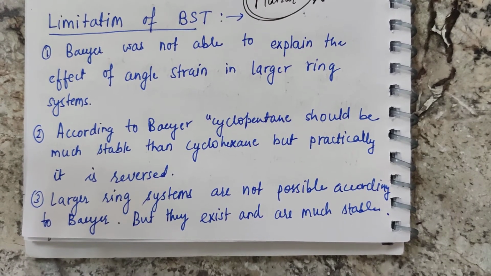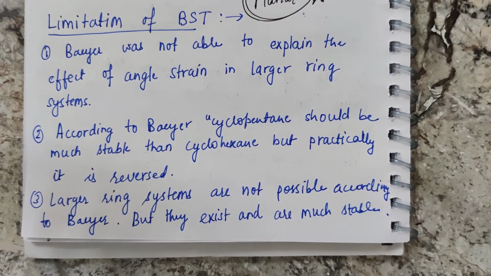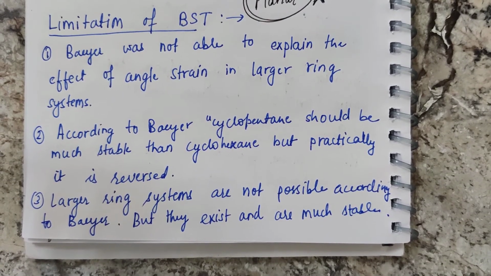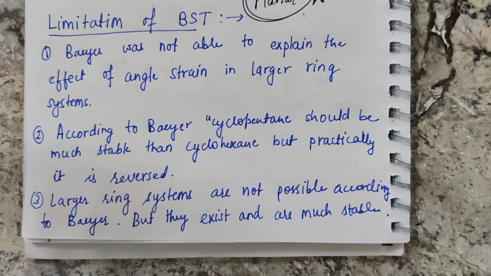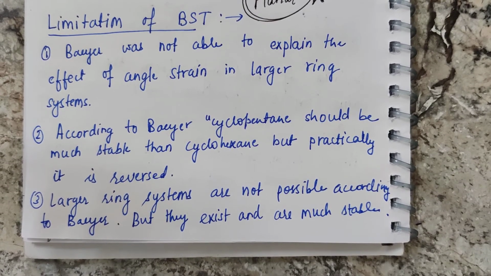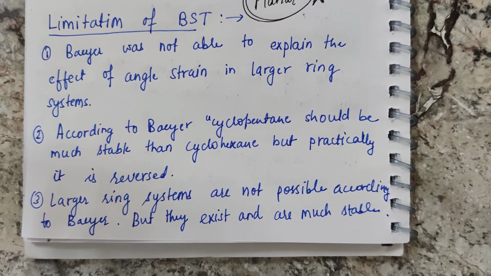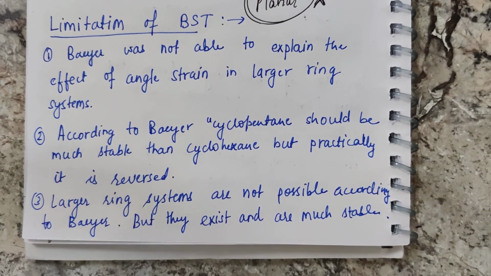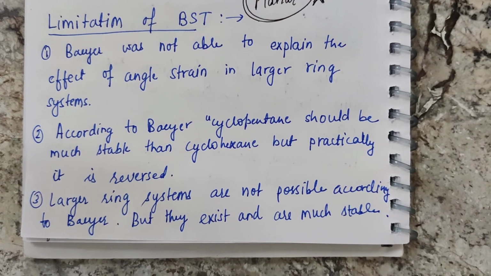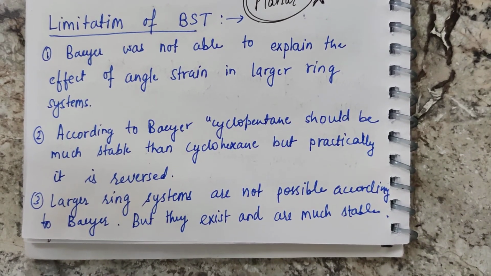The higher ring systems exist and they are much more stable, and the stability is due to the puckered form in which these larger ring systems exist instead of the planar structures. So this is it for the Baeyer strain theory and our orbital picture of angle strain.